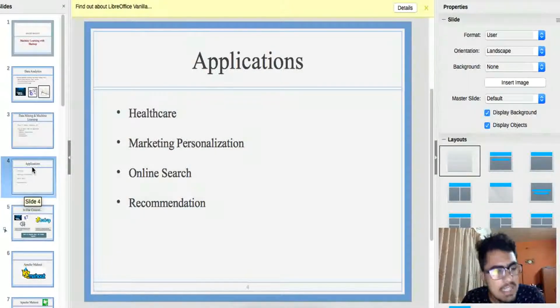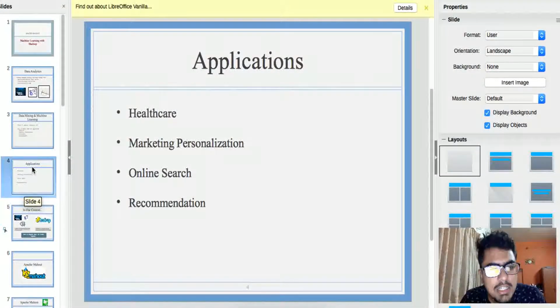Online search, the classic example is Google. It monitors every click you do on a particular search query. That is, if you find a particular link helpful on the first page, it assumes that the algorithm worked correctly. Or if you don't click any link after a search query, it assumes that the algorithm didn't work correctly and it trains itself in that way.